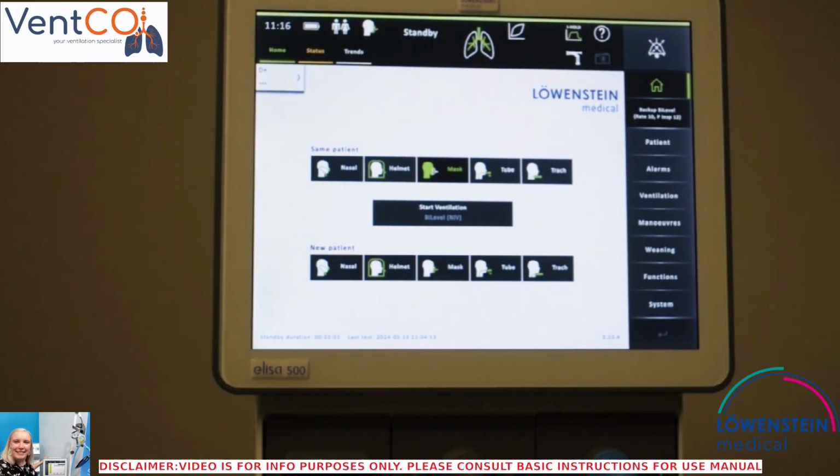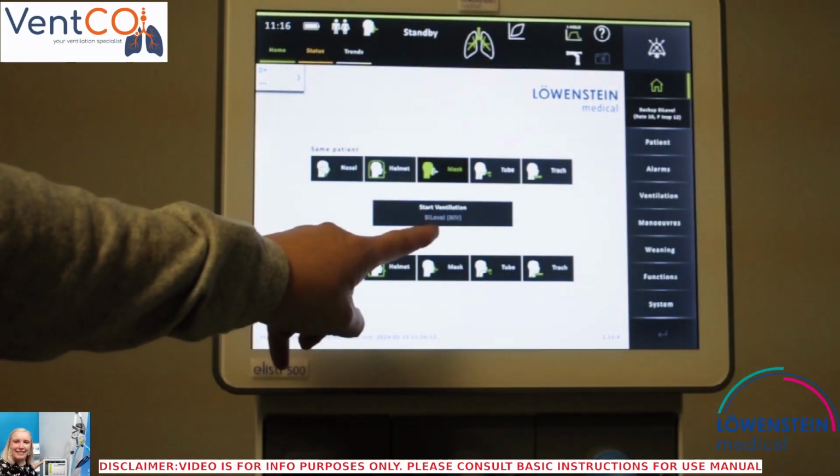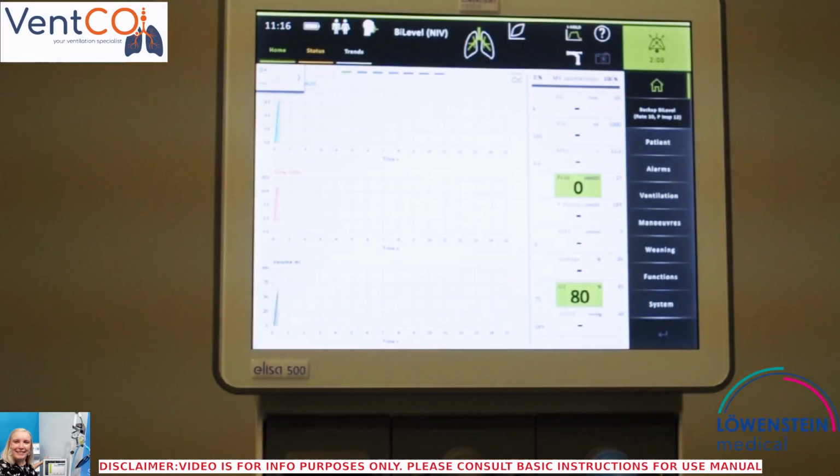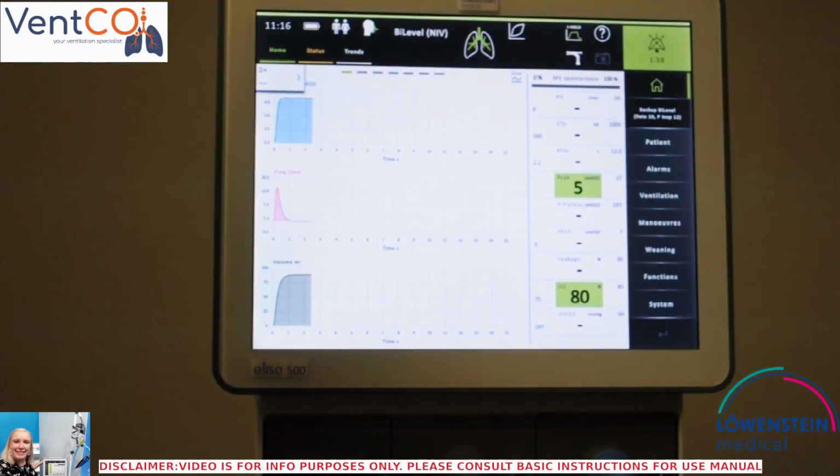Now you will see at start ventilation it says bi-level NIV for non-invasive ventilation. We'll start ventilation. And also you'll see bi-level NIV at the top.